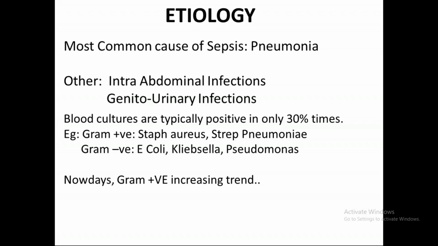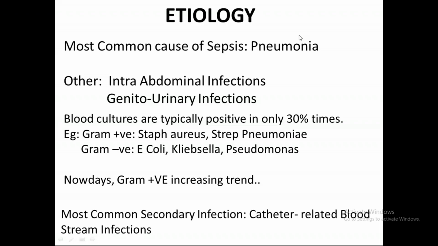But nowadays there is an increasing trend towards gram positive organisms, mainly due to hospital-acquired infections. So the most common cause of sepsis is pneumonia, and the most common secondary infections are catheter-related bloodstream infections. These are very common.